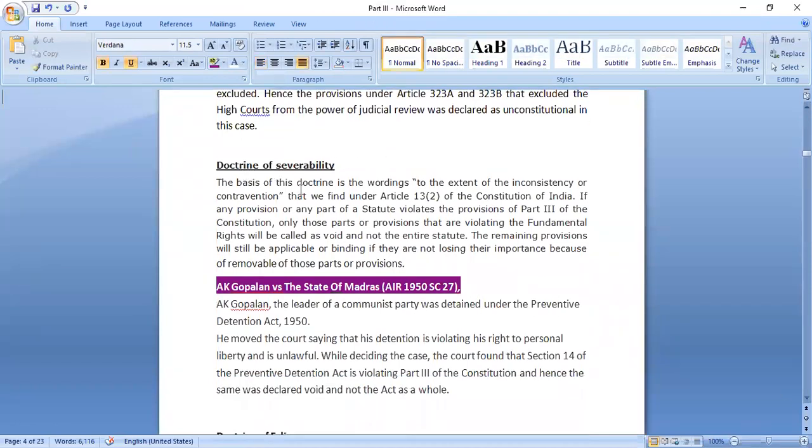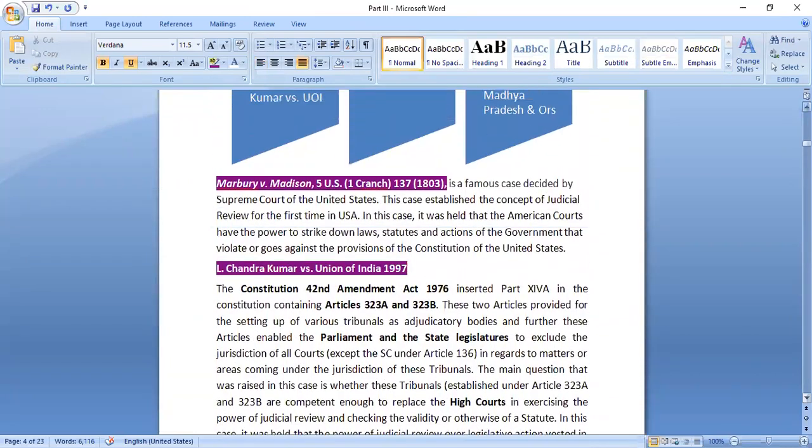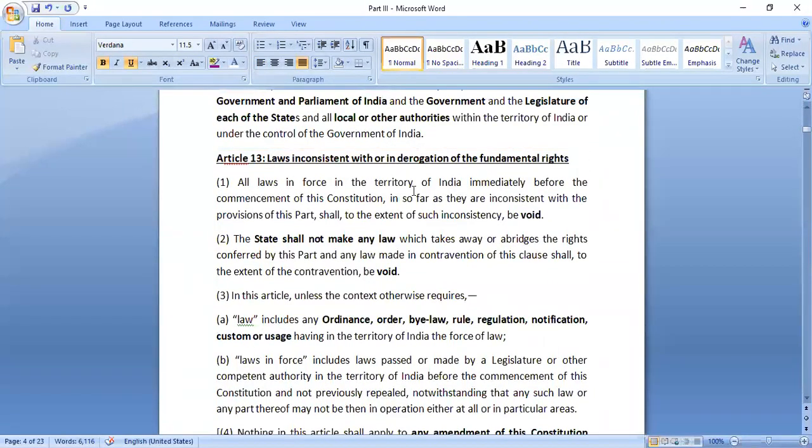Okay, so for example, there is Article 13. What it says is that any provision, any law that we have, should be in accordance with the provisions of the Constitution, right? Any law which was applicable before the Constitution came has to follow the provisions of Part 3 of the Constitution, otherwise it would be considered void. The state shall not make any laws that would take away or abridge the rights of people under the Constitution, otherwise those laws, to the extent of contravention, would be void.